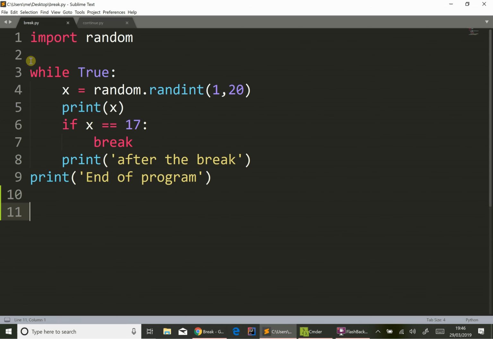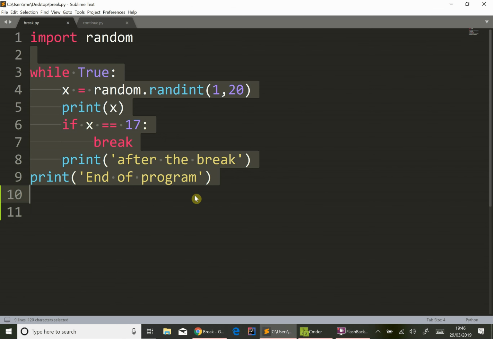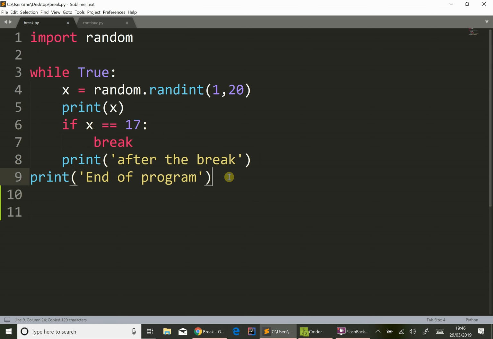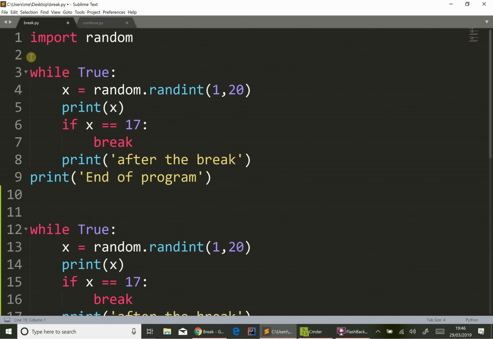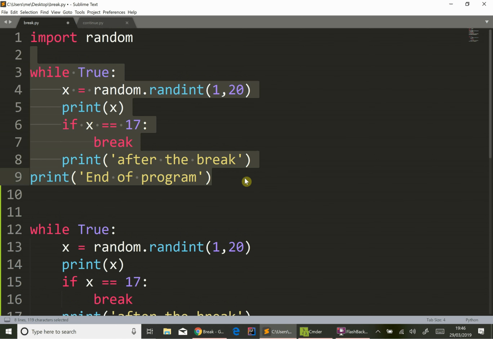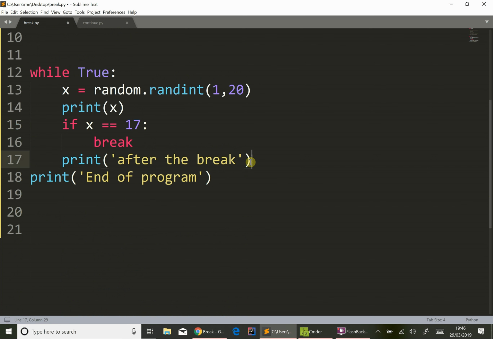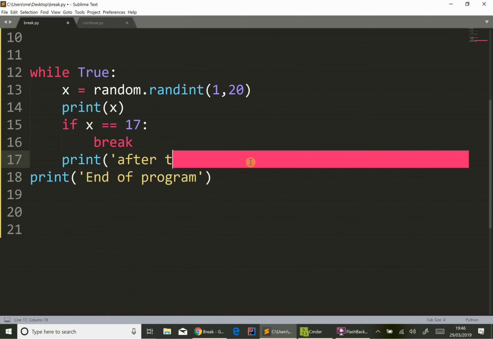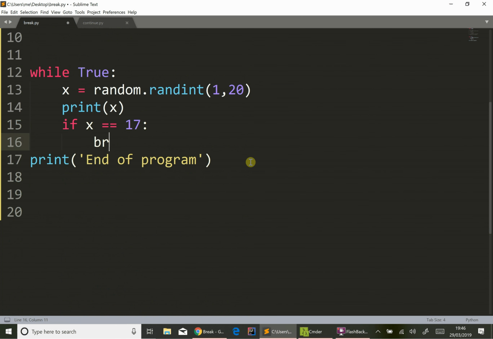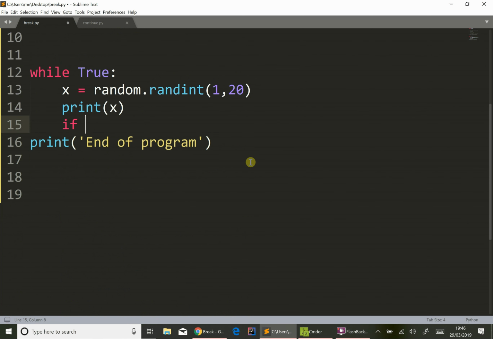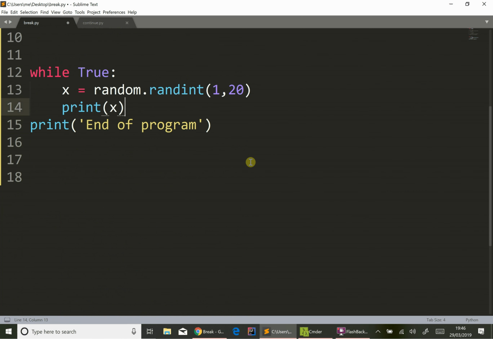Now, one thing I want to show you is that any loop that you write with a break statement can be rewritten without using it, so we'll just quickly show you that. I'll leave this here, I'll just comment it out, and obviously this line will no longer make sense, so we'll just get rid of that, as well as the actual break statement itself, and we don't need the if statement either, so some severe surgery to the program there.